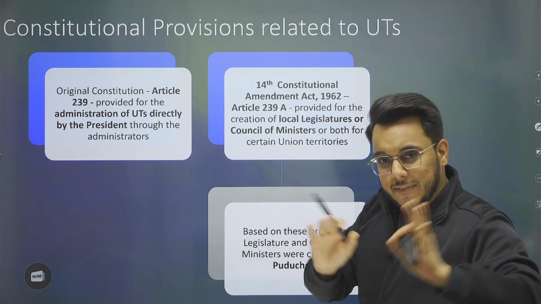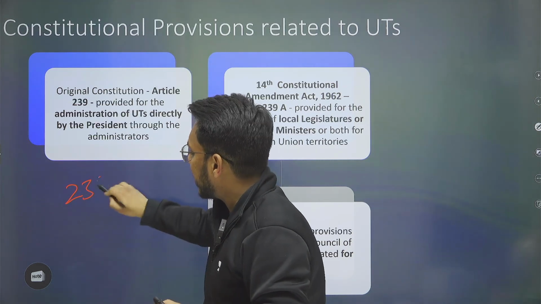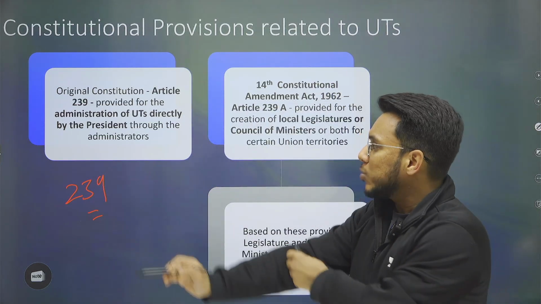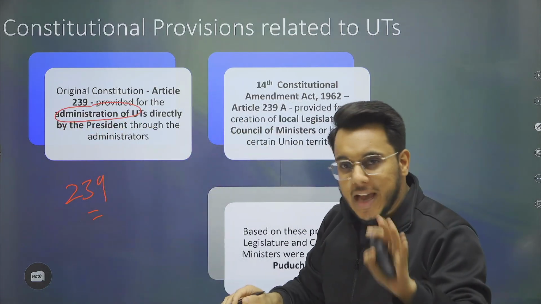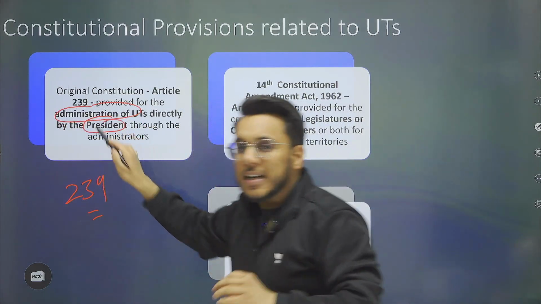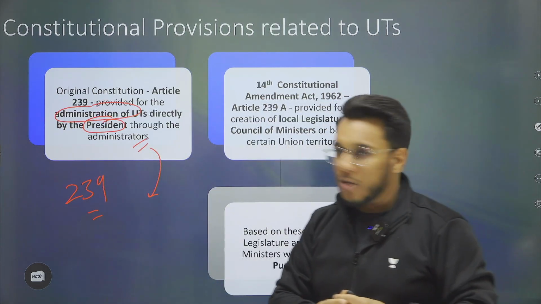For defining the UTs in India, we have Article 239. Article 239 provides that the administration of union territories will directly be carried out by the president through the administrators that will be appointed by the president of India.